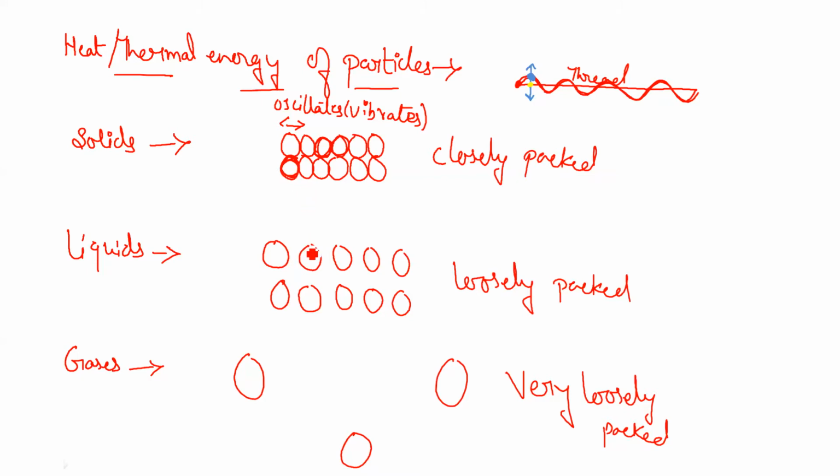In liquids, they have more space compared to solids, so they can vibrate more. In gases, a large distance is there between two particles, so they can vibrate easily to a larger extent, or move randomly to a larger extent.